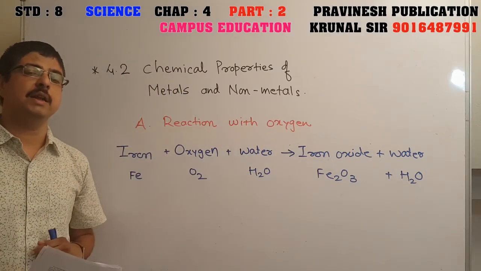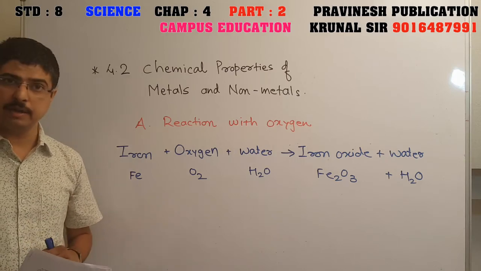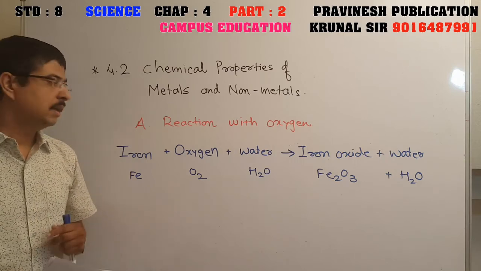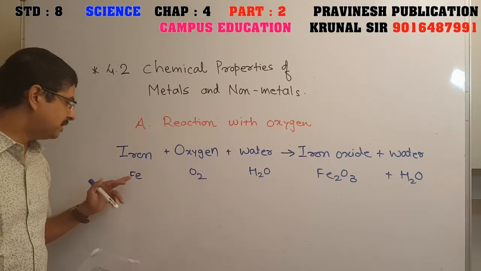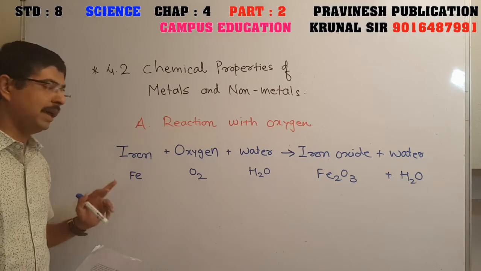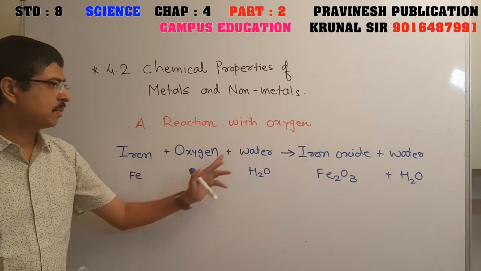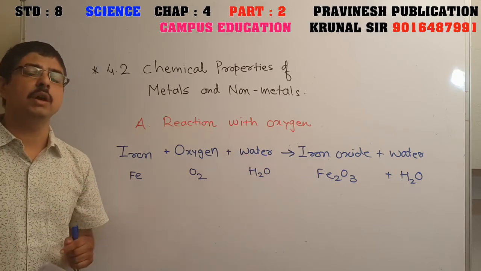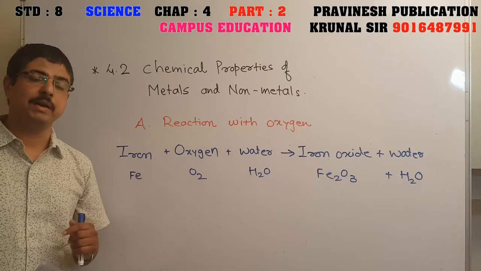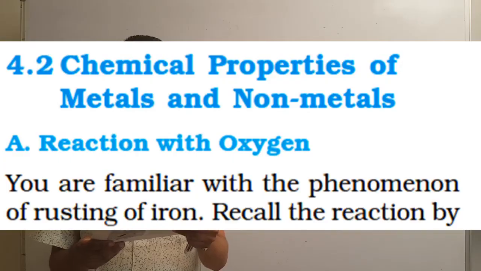Friends, from 8th standard you have some chemical reactions that you need to understand. Which is the important thing? Here iron, that is Fe, you need to remember that symbolically iron is written as Fe, oxygen is written as O or O2, water its formula is H2O. So you need to learn the symbols of a few metals as well as non-metals.